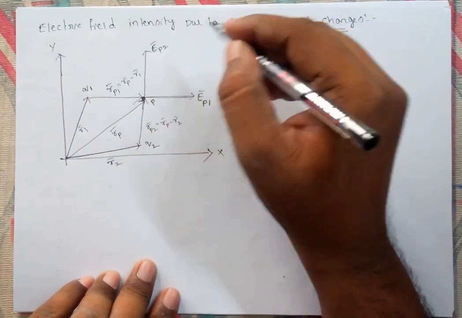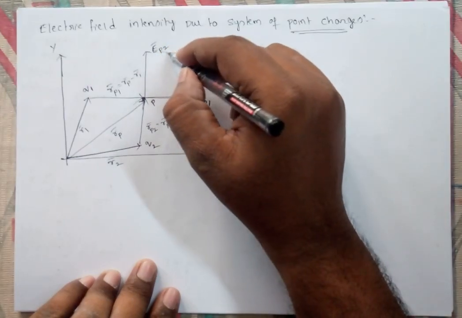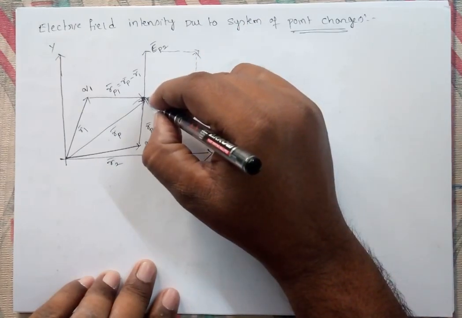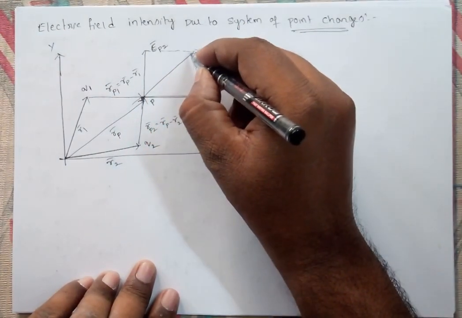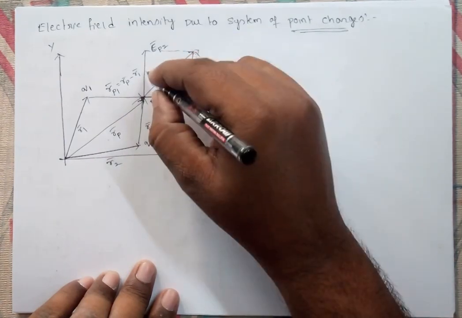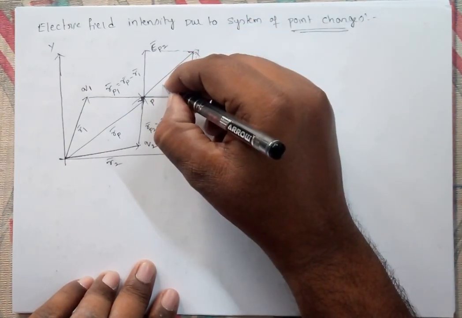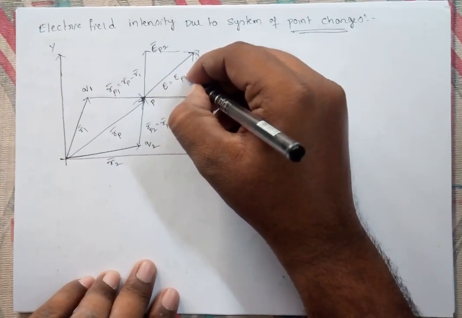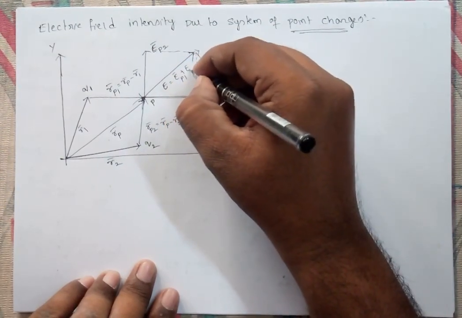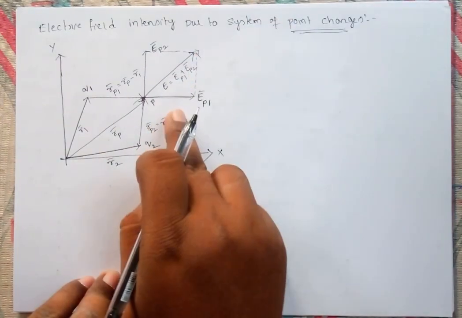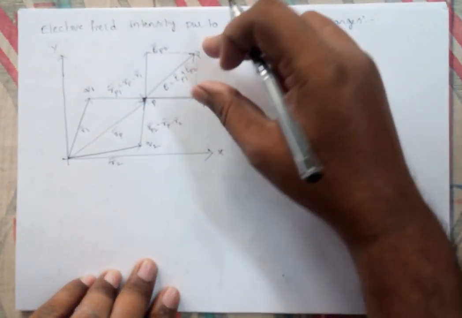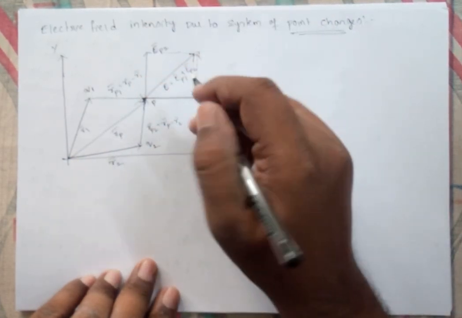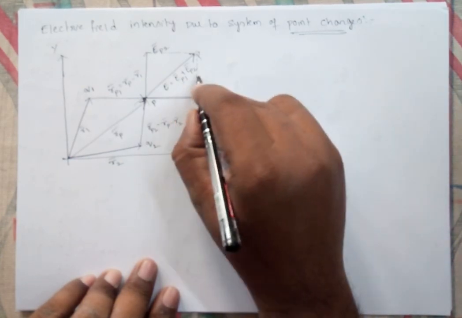Now the resultant of these two needs to be determined at point P. To determine this, we construct a parallelogram. If you join the diagonal, the diagonal gives the resultant of these two. Here the resultant electric field intensity E is equal to EP1 bar plus EP2 bar, where one side is EP1, the other is EP2, and the diagonal gives the resultant. That's why we wrote E equal to EP1 plus EP2.